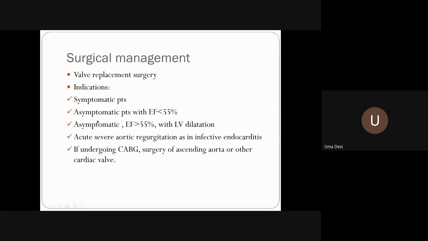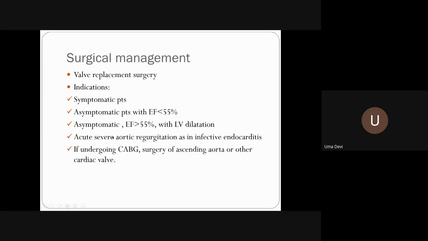In an asymptomatic patient with an ejection fraction of less than 55%, which is normal for you and me, nobody is going to be bothered. But in aortic regurgitation, this itself indicates the patient is decompensating very fast. Asymptomatic with normal ejection fraction, but if there is LV dilatation, that itself is an indication that surgery has to be done.